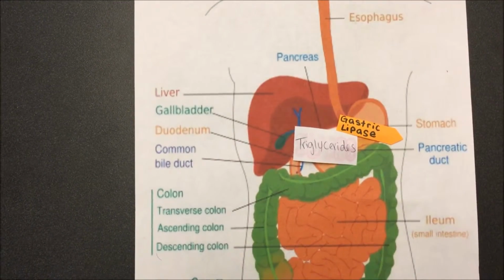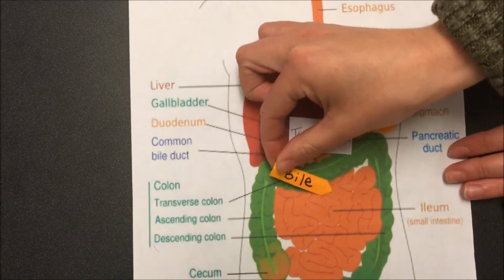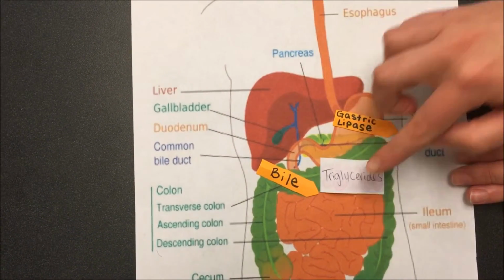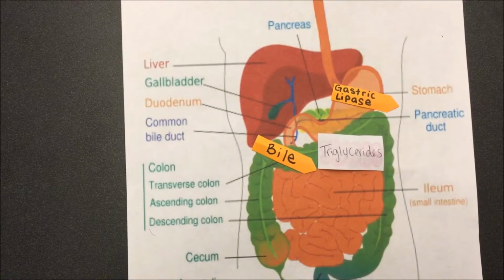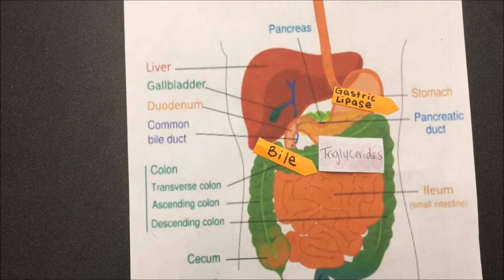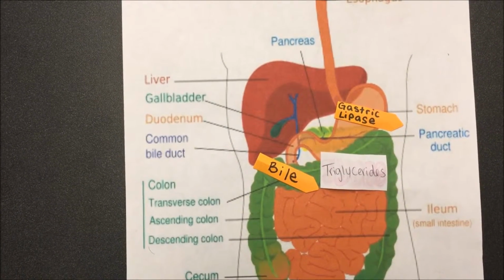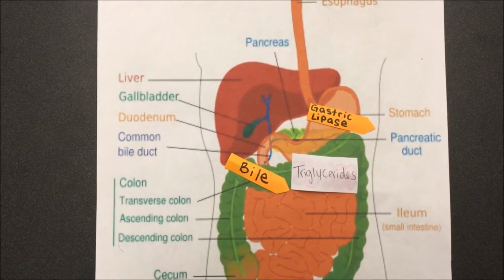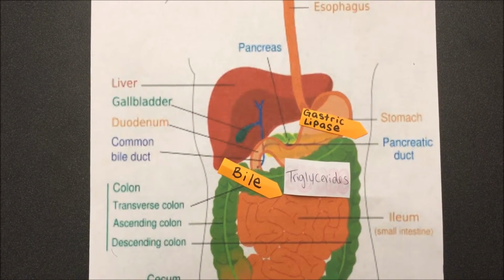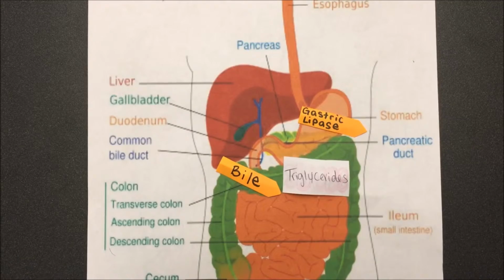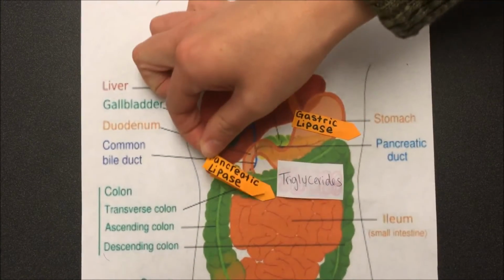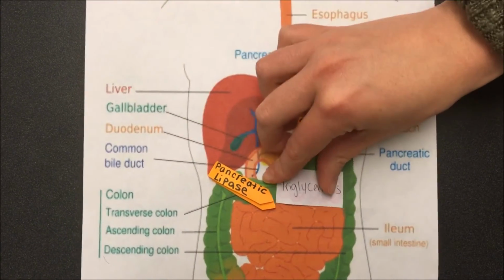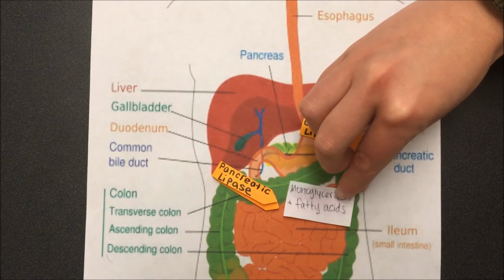Bile salts in the duodenum break down large fat globules into smaller droplets in order to increase the surface area. Without this bile, lipids could not be completely digested during the time food spends in the small intestine. This process is known as emulsification, and after the fat is emulsified, digestion occurs. Pancreatic lipases hydrolyze triglycerides, breaking them down into monoglycerides and fatty acids.